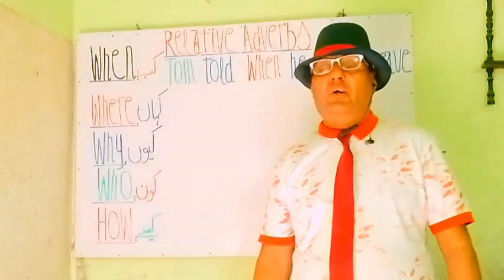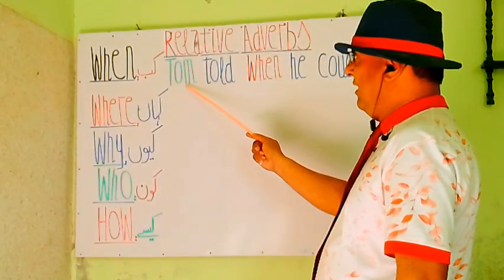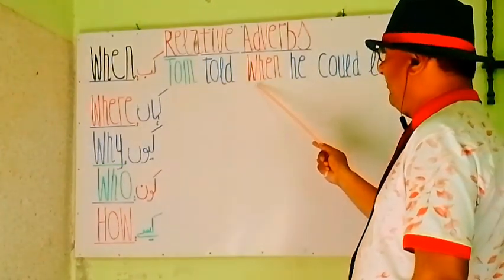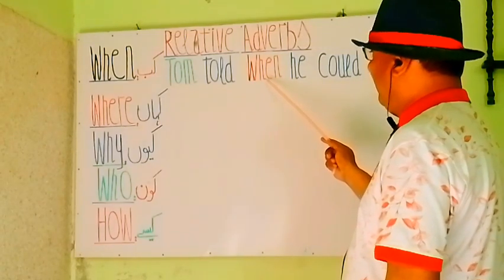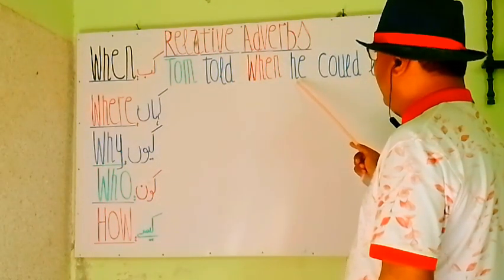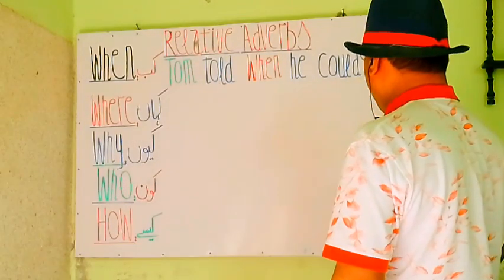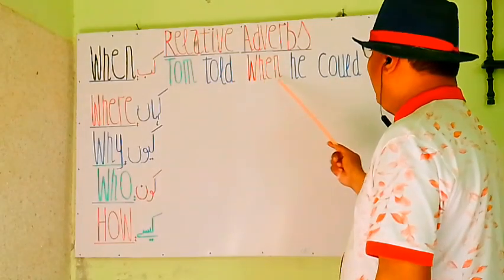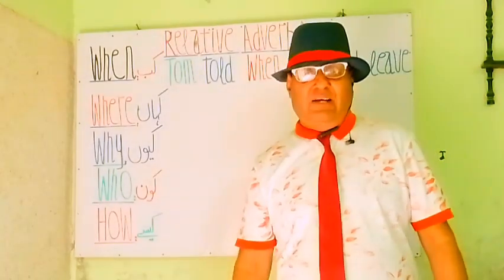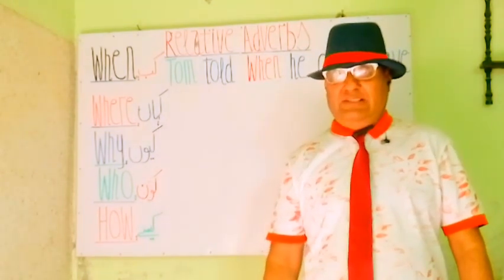Here, my students, Tom is a subject and a singular noun, and told is the past form of tell, and when is a connecting relative adverb. After when you see again the pronoun for Tom. He could is the past form, and leave is the principal verb. Tom told when he could leave. Tom ने बताया कि वो कब जा सकता था, वो कब जा सकेगा.